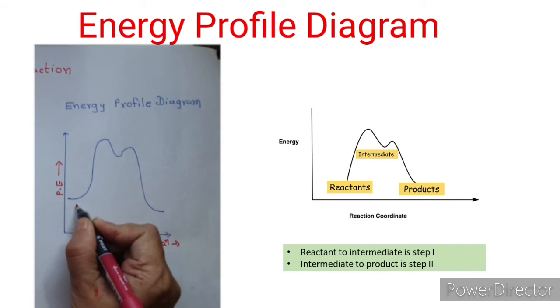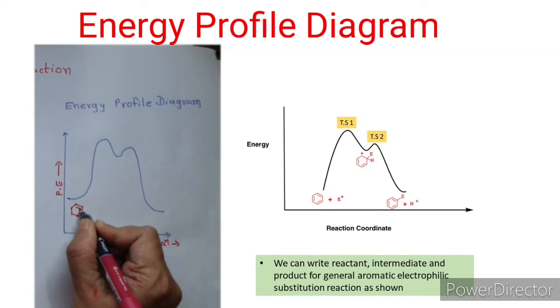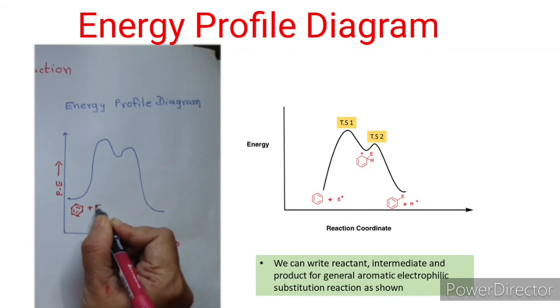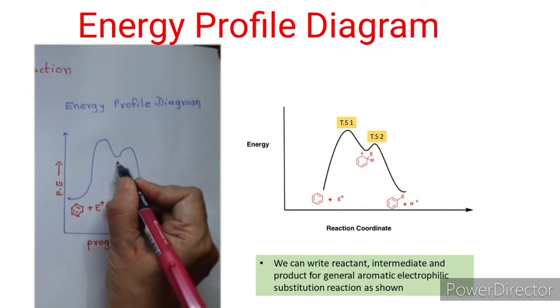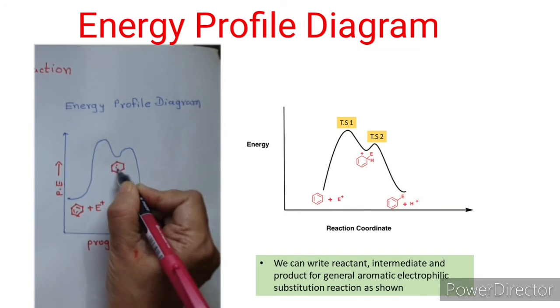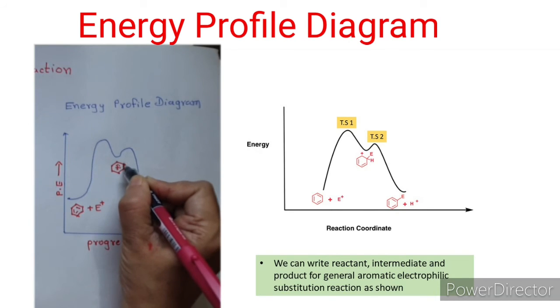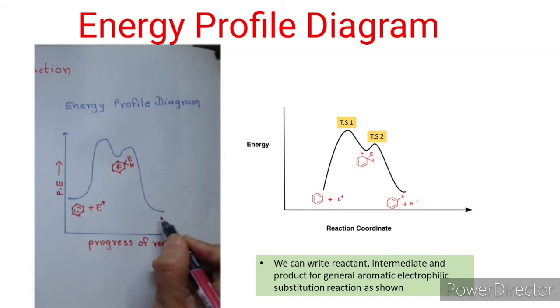So I will write the starting material, that is benzene and electrophile. My intermediate is the sigma complex. I am showing the resonance hybrid, and my product is substituted benzene.